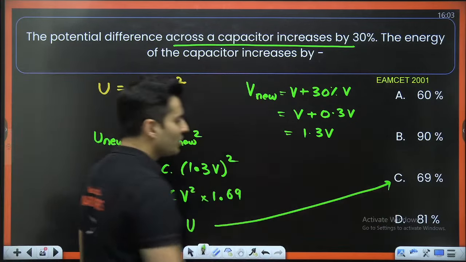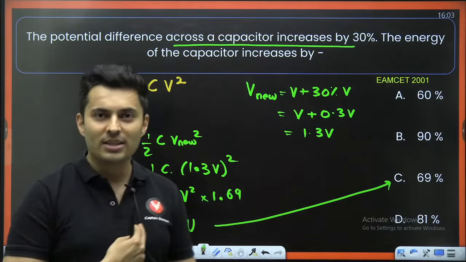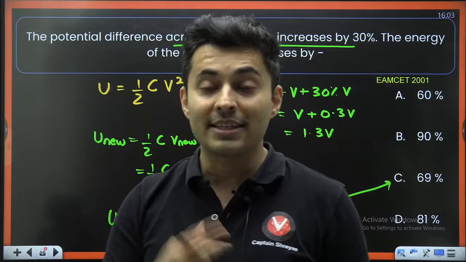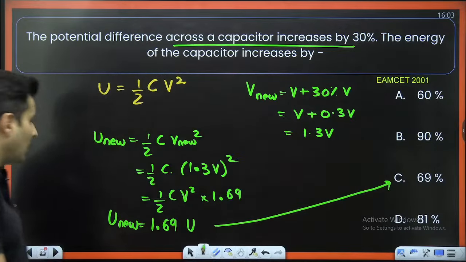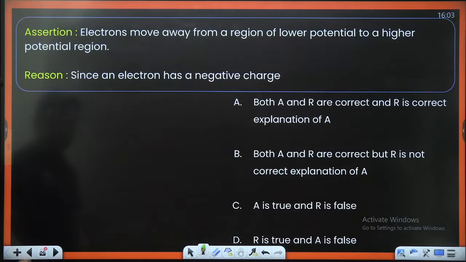Hence, the answer should be again, who is this? What is written over here? Captain Shreyas. Yes, C for Captain Shreyas. Correct. That is the correct answer, my dear warriors.